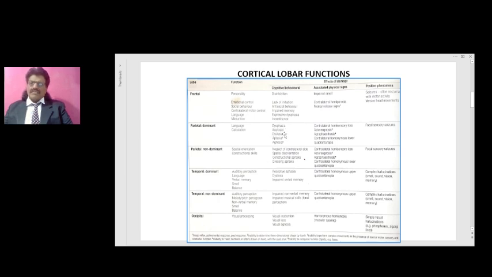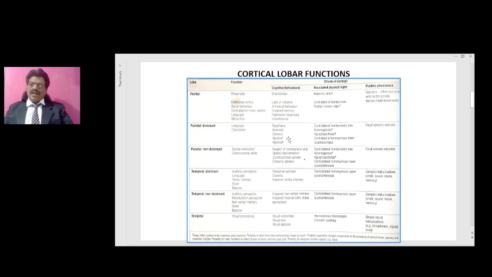In the last episode I discussed alexia without agraphia. They can have apraxia. What is apraxia? Apraxia is difficulty to perform complex motor activity in the presence of normal motor, sensory or cerebellar function. The motor function is normal, the sensory function is normal, and the coordination is normal. Despite that, if they are not able to perform a learned motor activity, you call that apraxia. Again, here you have ideational apraxia, ideomotor apraxia, and limb kinetic apraxia. So difficulty in performance of a learned motor act despite motor, sensory and coordination being normal is known as apraxia.